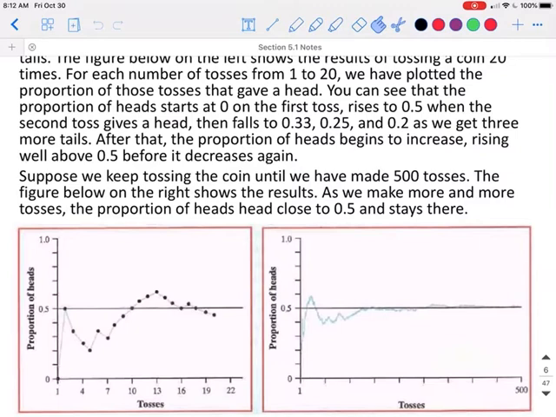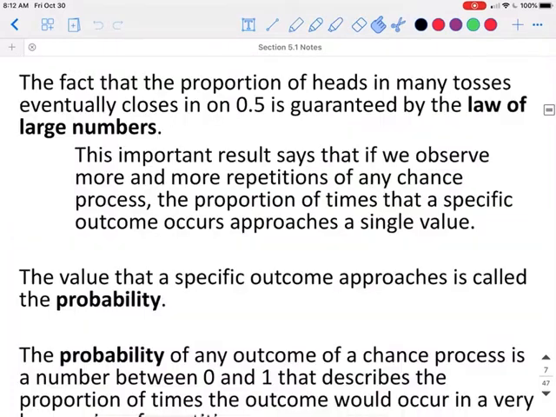Suppose we keep tossing the coin until we've made 500 tosses. The figure to the right shows the results if we have 500 tosses. As we make more and more tosses, the proportion of heads gets closer and closer to 0.5, and it is going to stay there. So this is the proportion out of all of the tosses together out of the 500.